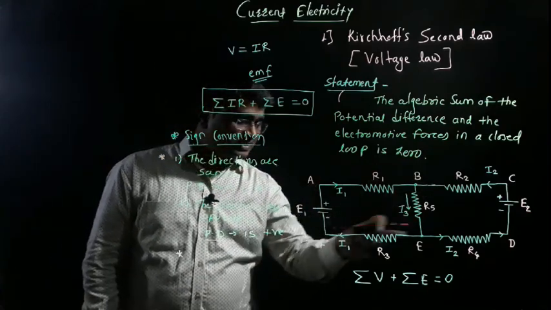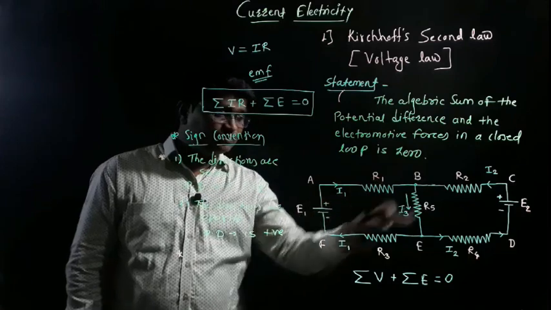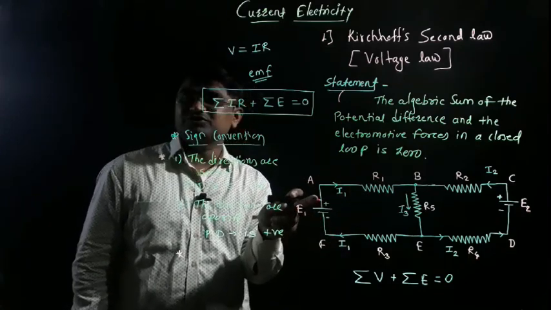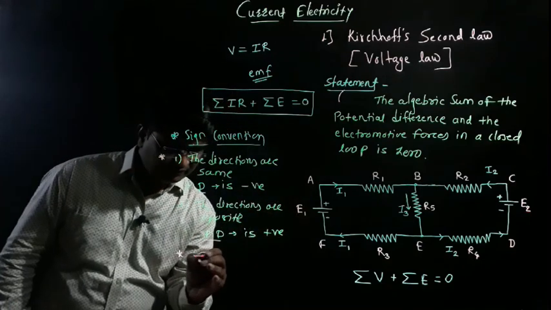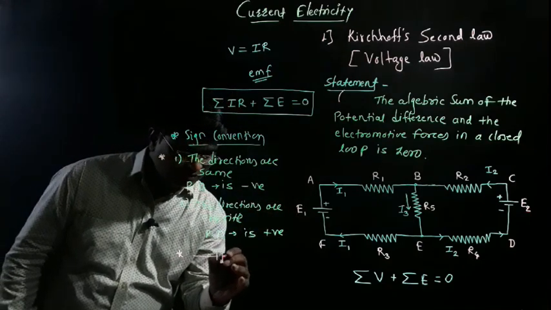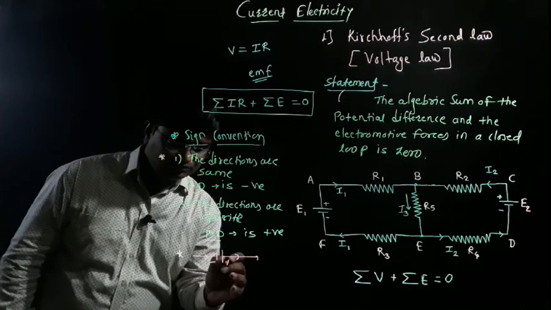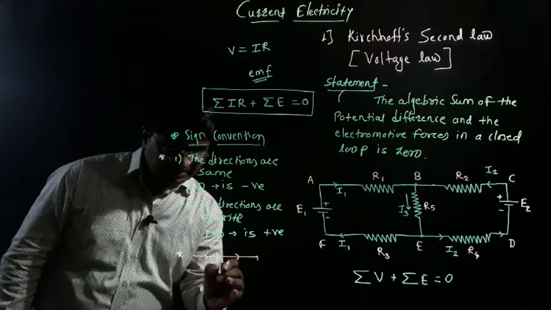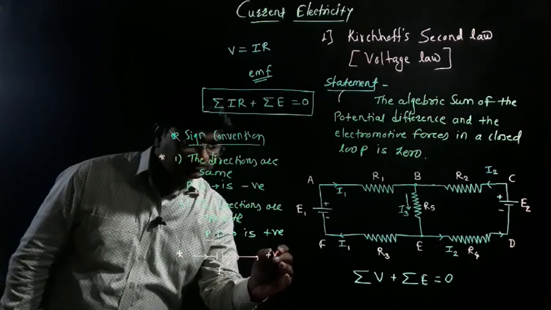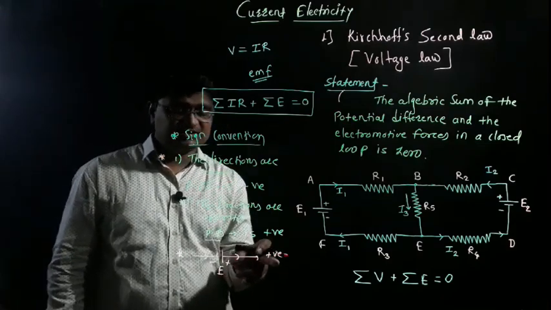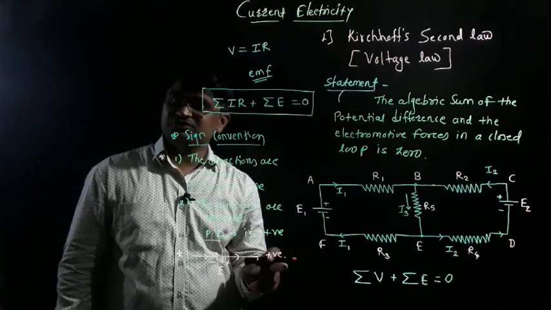If the direction of tracing is from F to A, it means negative to positive. This is the direction of tracing, negative to positive. So consider that this cell E is positive. When we are moving from negative to positive, consider that the EMF is positive.